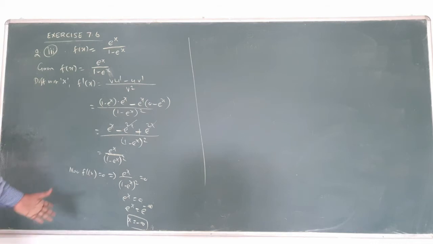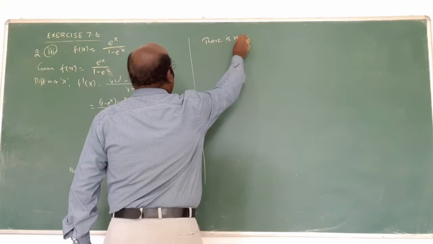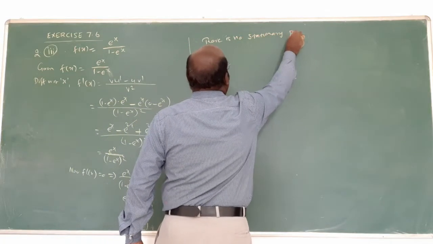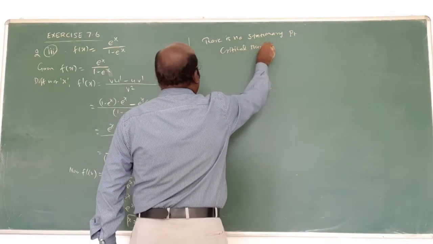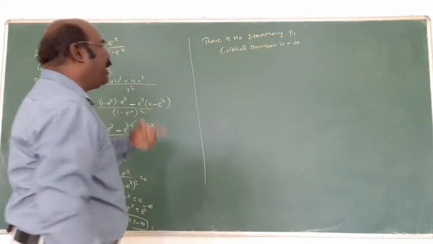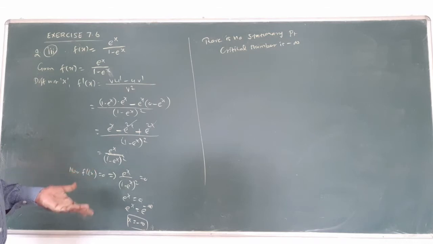This is called a critical number, but there are no stationary points. Therefore, there is no stationary point. The critical number is minus infinity, and using minus infinity you will not find a change of sign, negative or positive.